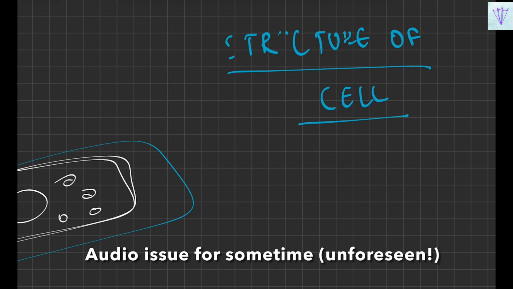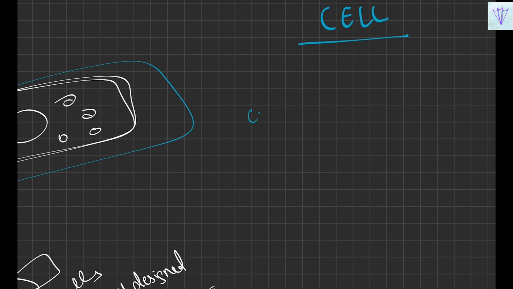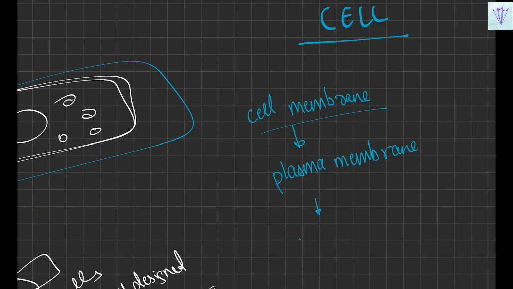When you speak about structure, first we'll speak about the cell membrane. The cell membrane is also called the plasma membrane. You have to remember that the cell membrane is also called the plasma membrane, and it is a universal feature. In the sense, every cell will have a cell membrane for sure.